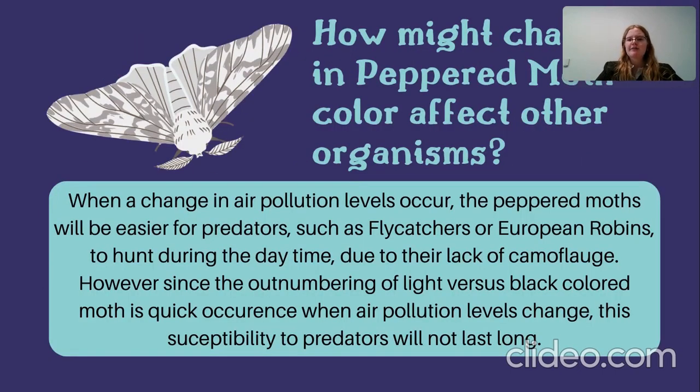How might changes in peppered moth color affect other organisms? When a change in air pollution levels occurs, the peppered moths will be easier for predators, such as flycatchers or European robins, to hunt during the daytime due to their lack of camouflage. However, since the outnumbering of light versus black-colored moths is a quick occurrence when air pollution levels change, this susceptibility to predators will not last long.